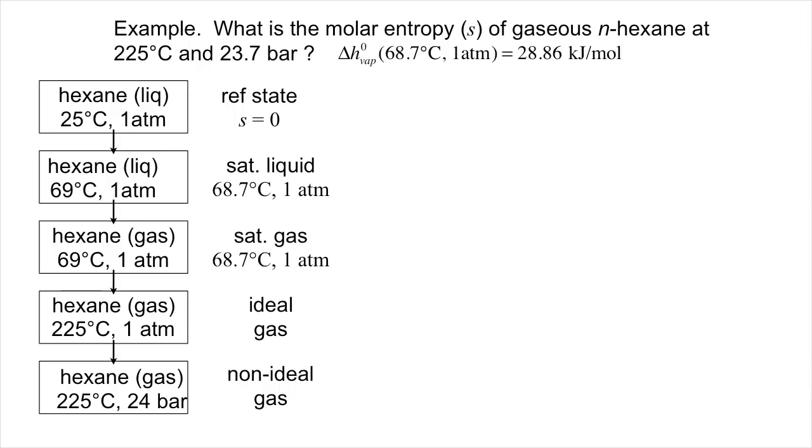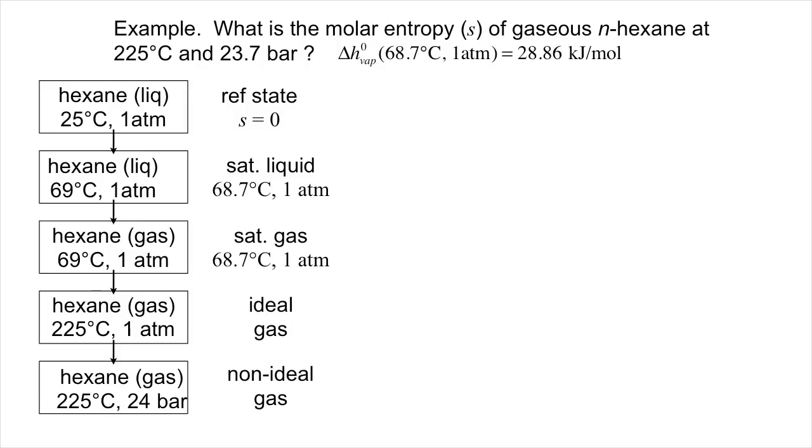Okay, so now let's go through some examples. First, consider the problem of calculating entropy of a substance from known heat capacity and PVT data. In particular, let's revisit our previous analysis of the properties of normal hexane at 225 degrees C and 23.7 bar. Only this time, instead of enthalpy, let's focus on the entropy.